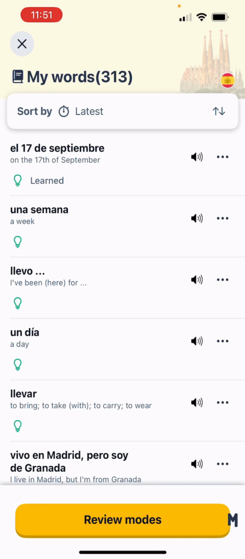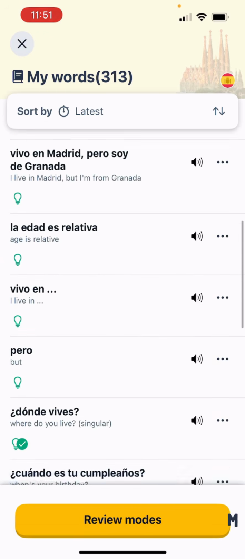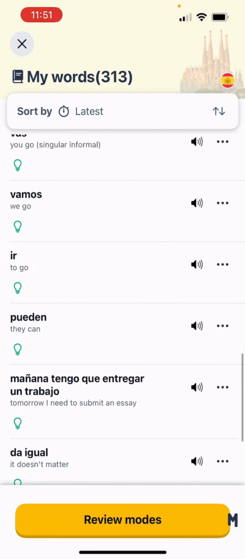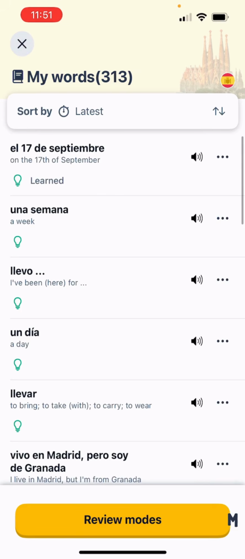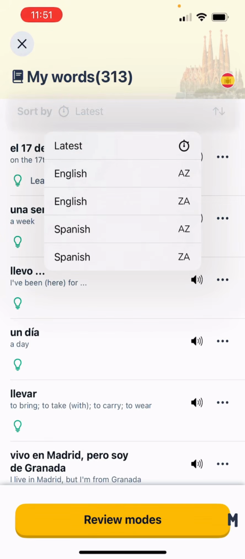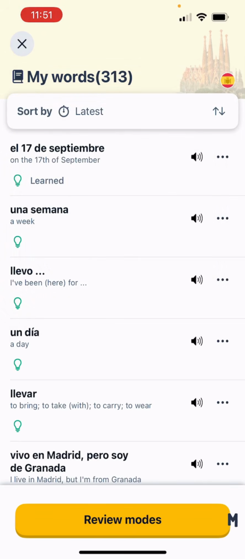We have the total count, which is 313 in this case, of how many total words you have learned, and you can quickly browse through and see which ones you've learned, which ones you've marked as known, and how well you're doing with them. We have the pronunciation function right within My Words. El 17 de septiembre. So you can hear a quick playback of how that phrase or word sounds straight away. We have the ability to sort by, so you can sort the words by whether it's the latest one you learned or whether it's arranged by the source language or target language that you're learning as well.